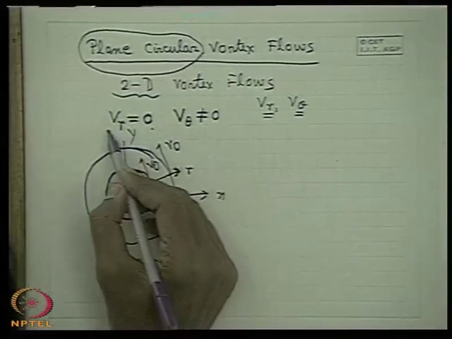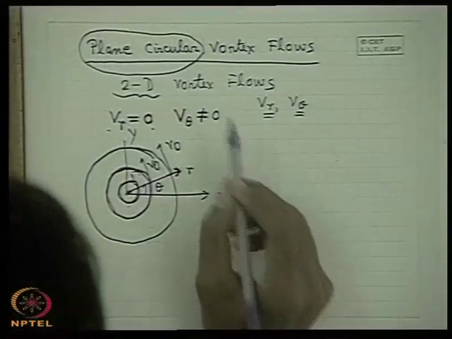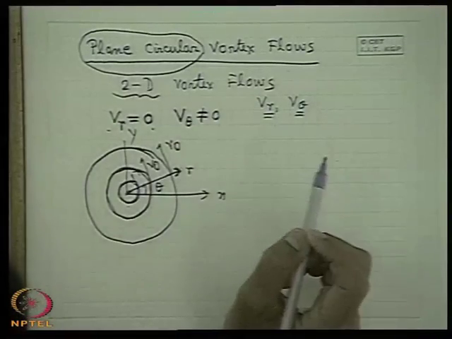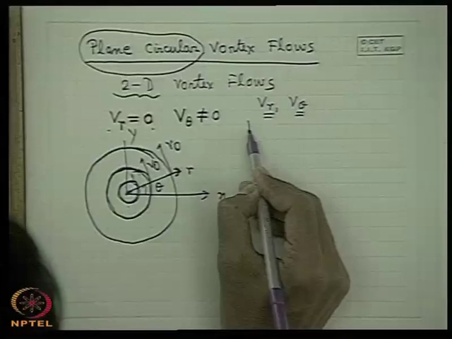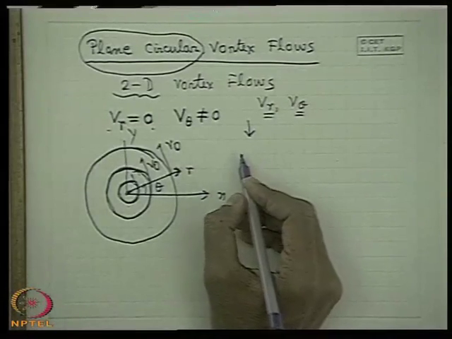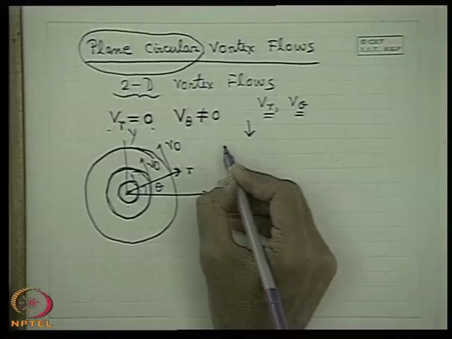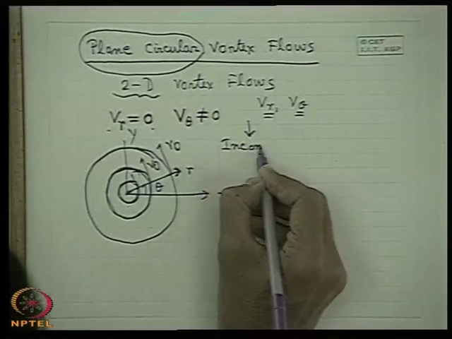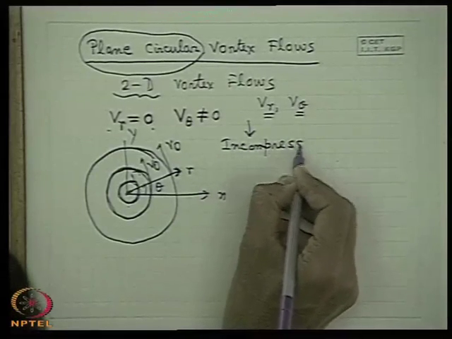Now, if this is the first line of definition of a two-dimensional vortex flow, or plane circular vortex flow, then an immediate consequence comes from the continuity equation. Let us write the continuity equation. Another thing is that we consider the flow to be incompressible. That is implied. So, incompressible flow.